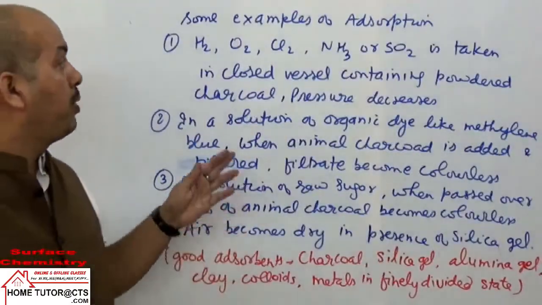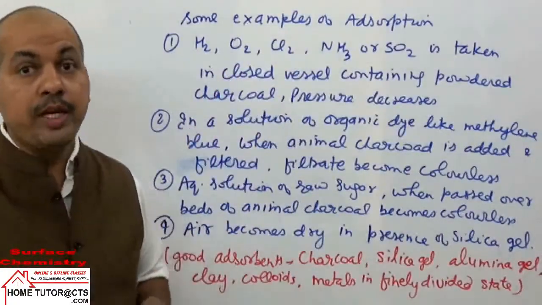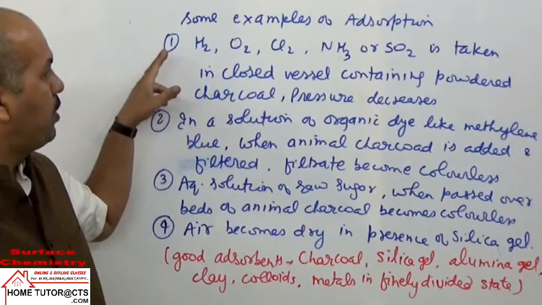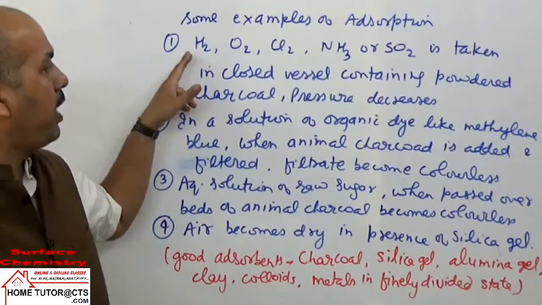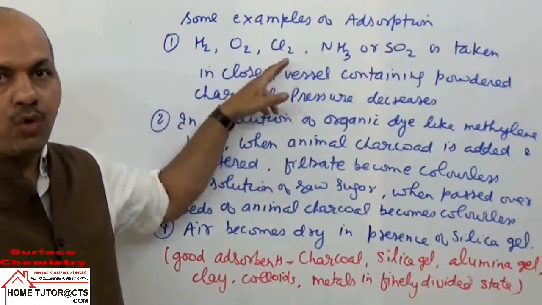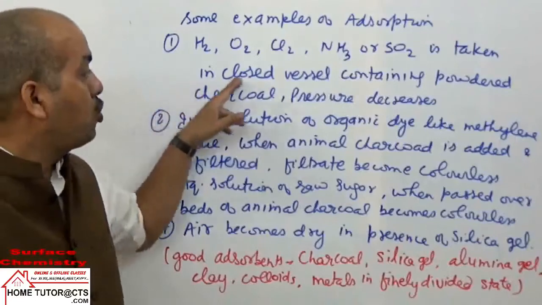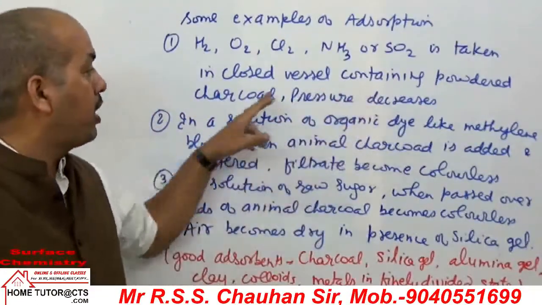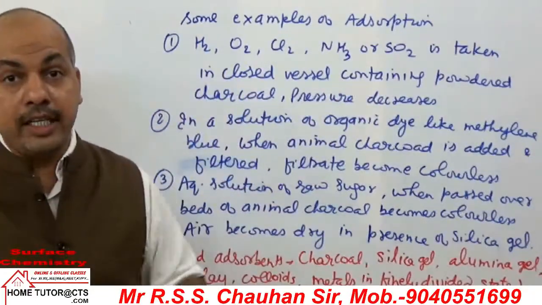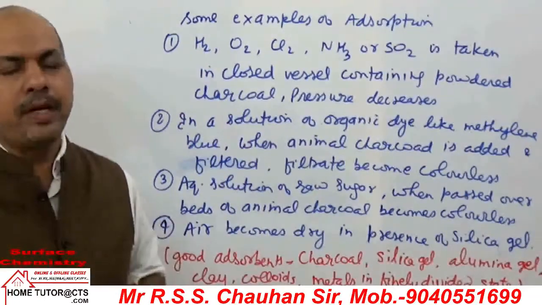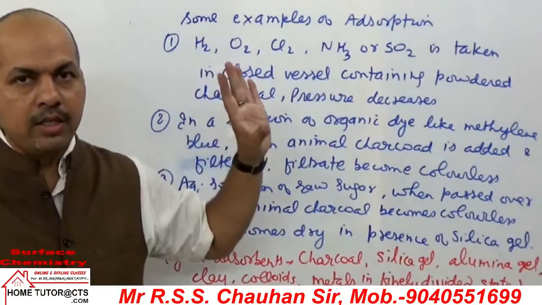Now we can take some common examples of adsorption. First, take gases like hydrogen, oxygen, chlorine, ammonia, sulfur dioxide in a closed vessel containing powdered charcoal. What happens? Pressure decreases slowly. Why does the pressure decrease in the closed container?